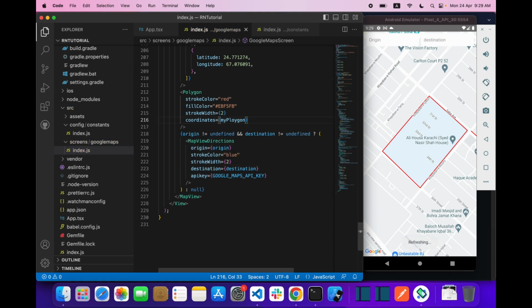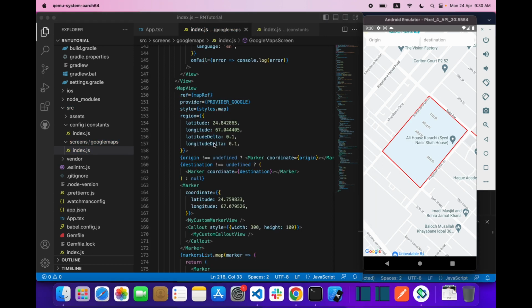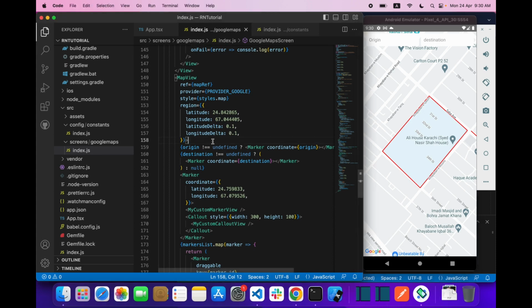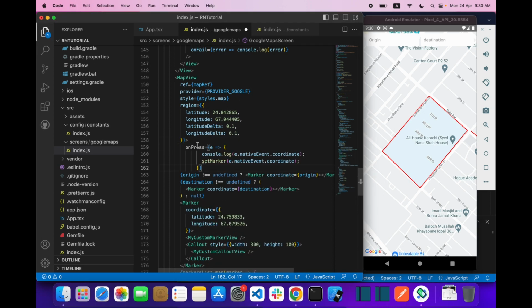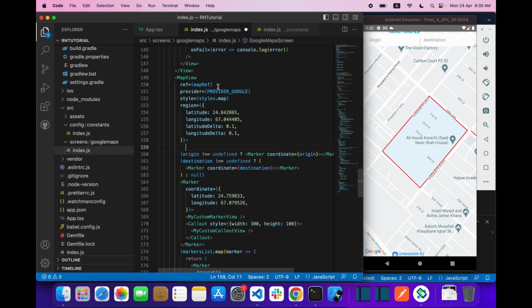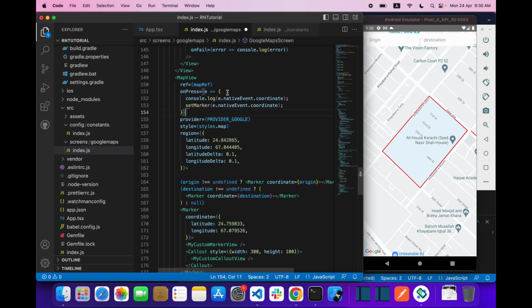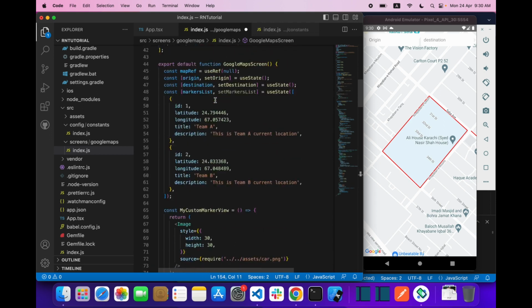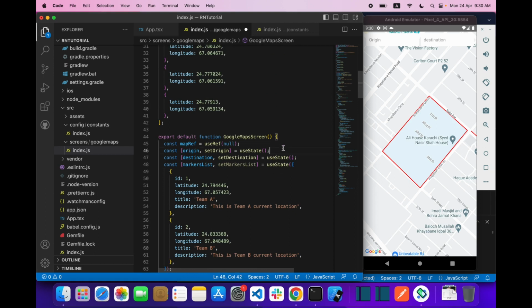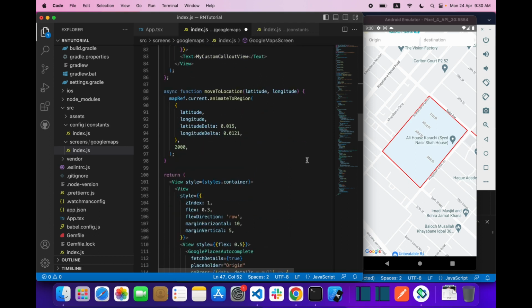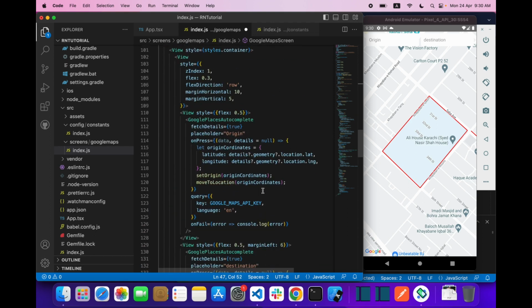Okay, now save it. Inside my map view I'm going to add one more thing, which is onPress. On press I'm going to create a marker, and we are going to check if our marker lies in this polygon or not.